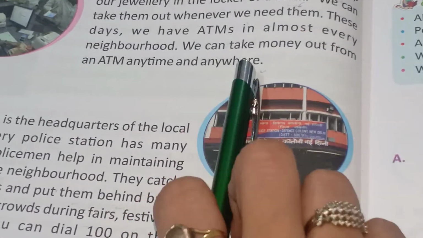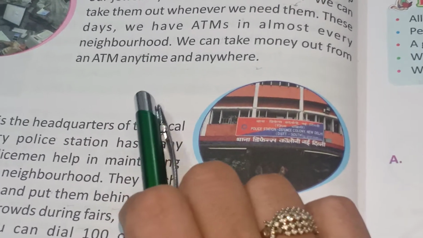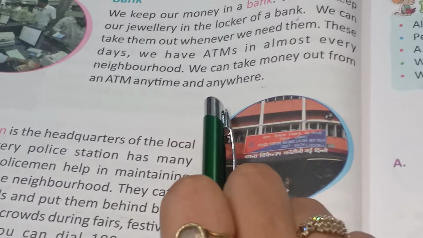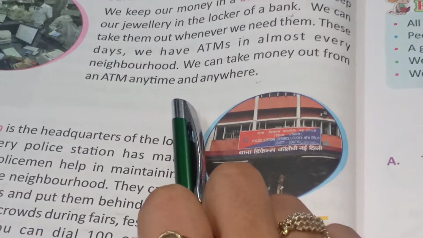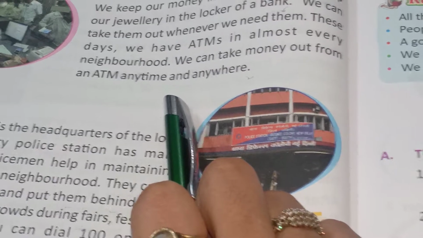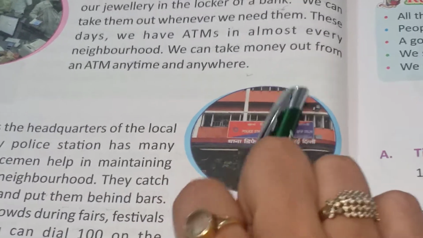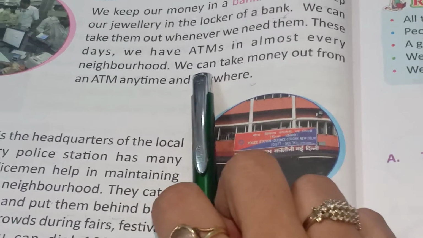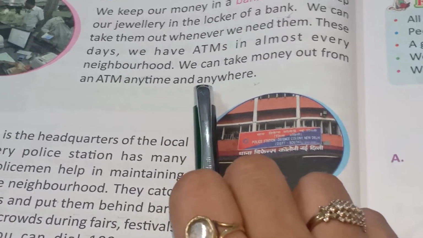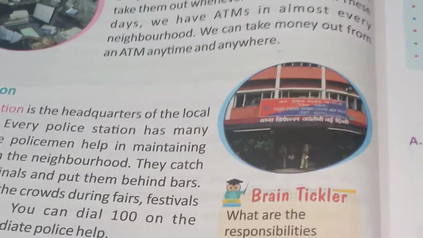Wherever you are, even if you are outside your home, outside your city, in any corner of your country, you will be able to take out money through the ATMs. So there will be no problem in taking out money.